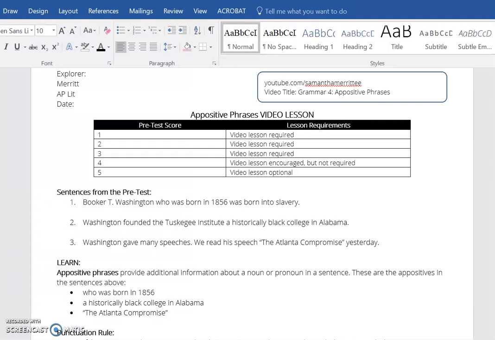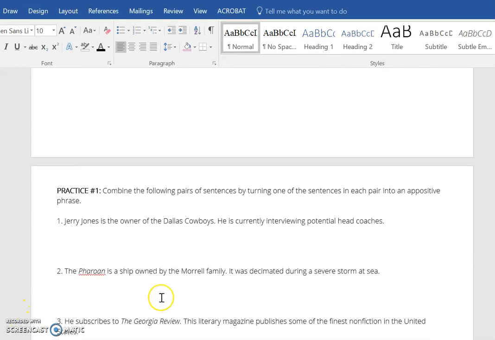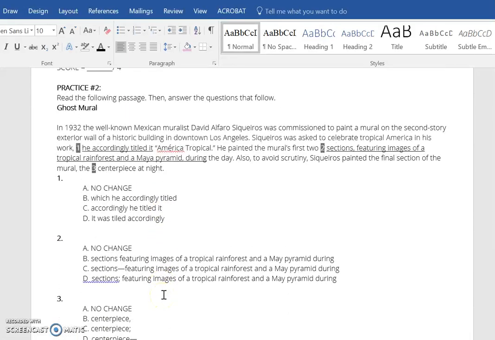Please take notes as I'm going over these examples and make any notes that you need to on this handout. We'll go over all the key points right now, and then the rest of your homework is to do the practices on the back of your handout. So that's both practice 1 and practice 2.